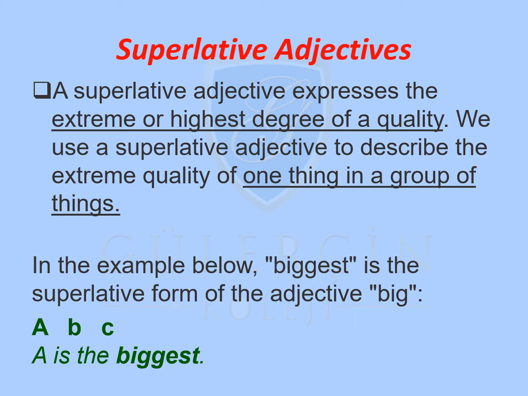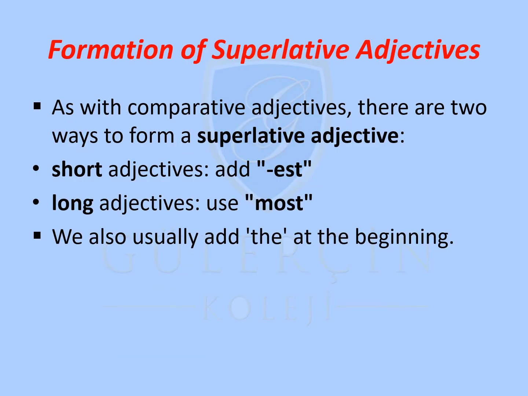In the example below, biggest is the superlative form of the adjective big. A is the biggest. Let's see how the superlative adjective is formed. As with comparative adjectives, there are two ways to form a superlative adjective: one way for short adjectives and one for long adjectives. For short adjectives, we add est at the end of the adjective. If it's long, we use most in front of the adjective. We also usually add the at the beginning.